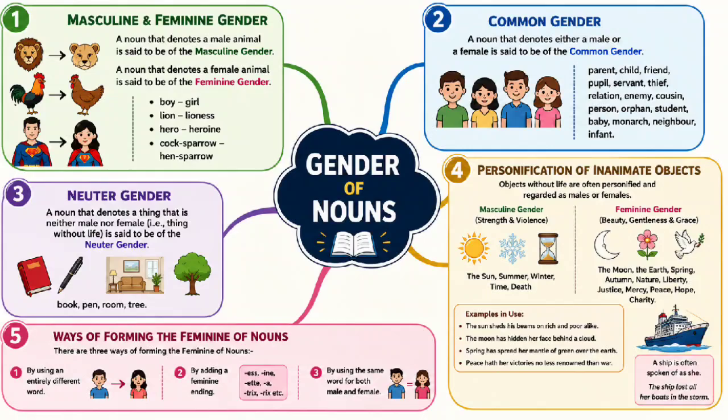Third, forming a feminine noun by placing a word before or after the masculine: grandfather, great uncle, manservant, landlord. Feminine for the same are grandmother, great aunt, maidservant, landlady. Again, some examples for masculine and feminine are masculine: milkman, peacock, salesman, washerman. Feminine for the same are milkwoman, peahen, saleswoman,